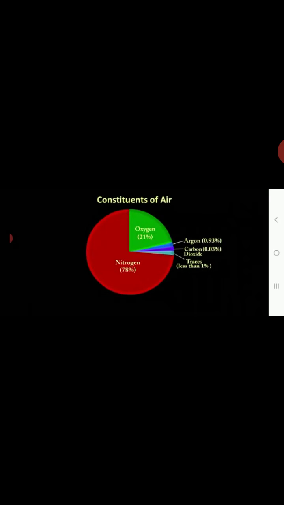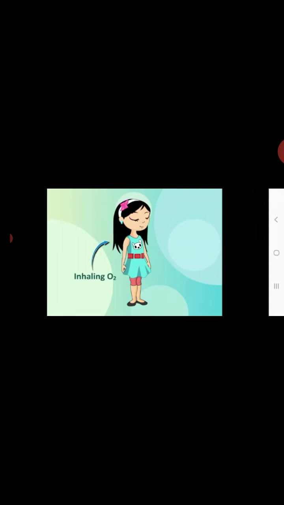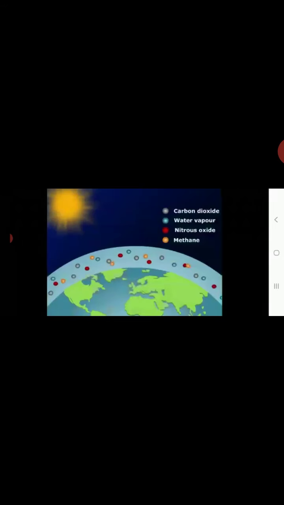Carbon dioxide forms about 0.03% volume of air. It is used by the green plants to make their food. It is exhaled by living beings. Carbon dioxide has the unique property of absorbing infrared radiations coming from the sun, resulting in the heating of the Earth's surface.